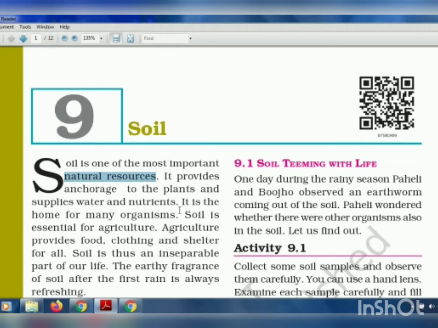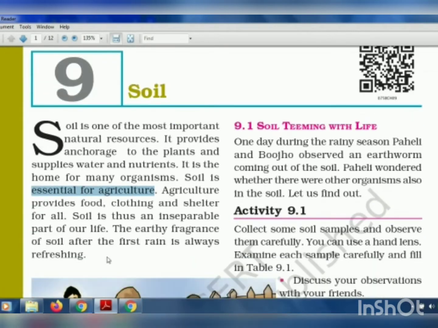So it is also a home for many organisms. We know that many small insects, worms, some animals like rats and all, they live inside the soil. Soil is essential for agriculture. As I said earlier, agriculture we know is growing different types of plants for vegetables, fruits, clothes, shelters, many things. So that is why soil is thus an inseparable part of our life.